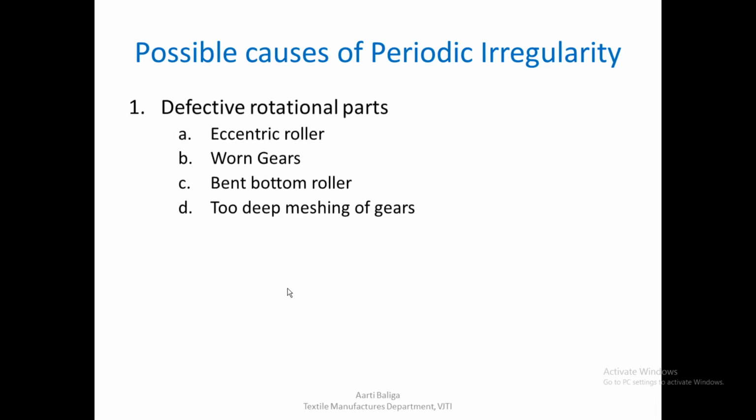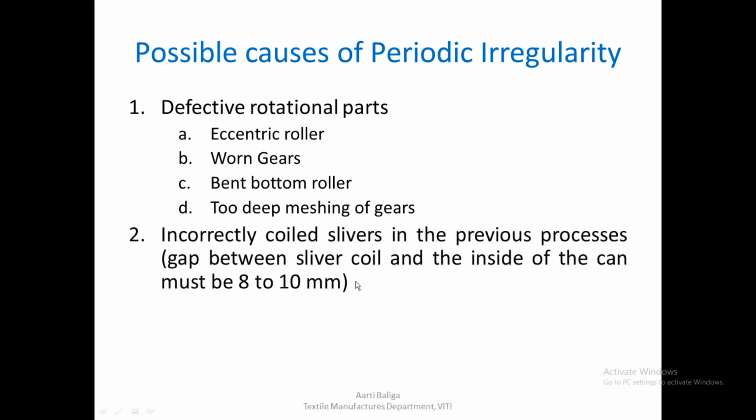So defective rotational parts, which would be an eccentric roller, worn gears, a bent bottom roller, or too deep meshing of gears. Then you can also get this kind of periodic irregularity because of incorrectly coiled slivers. We have seen in one of the earlier lectures that there should always be a small distance between the coils that are laid into the can and the inside of the can surface.